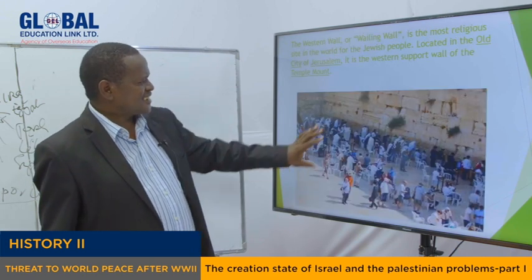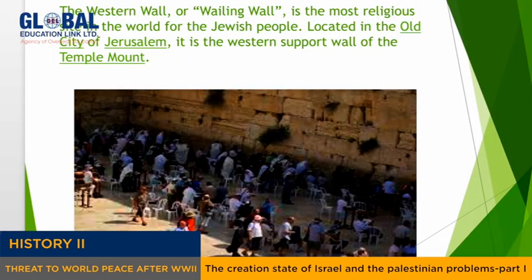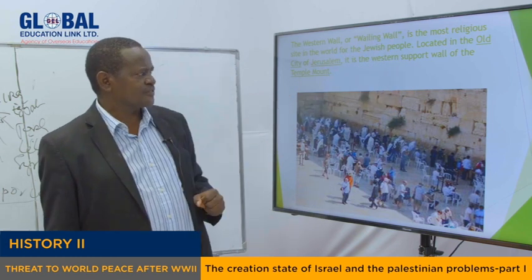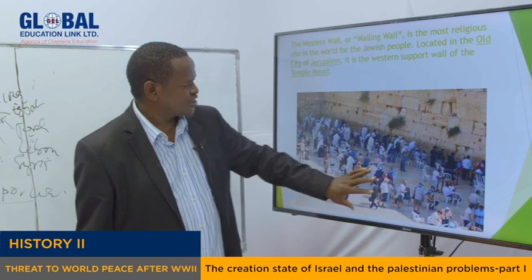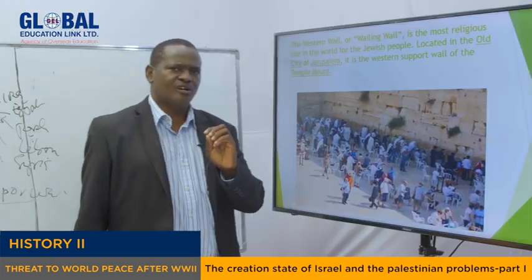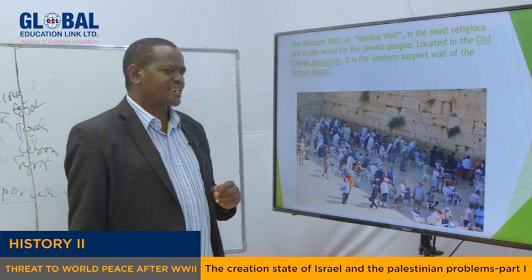But not only that, this is the place where Jews come to worship. The Western Wall, or Wailing Wall, is the most religious site in the world for the Jewish people. It is located in the old city of Jerusalem, and it was part of the Jewish holy temple on the Temple Mount.